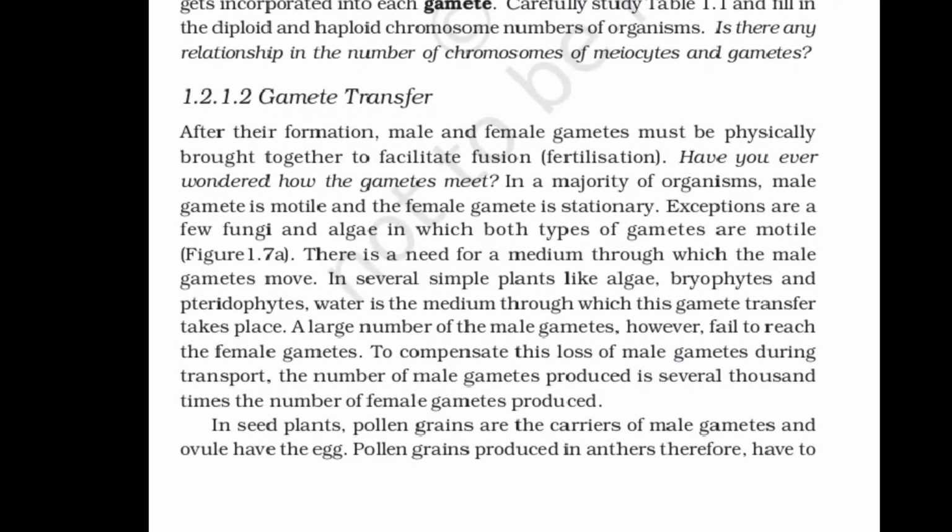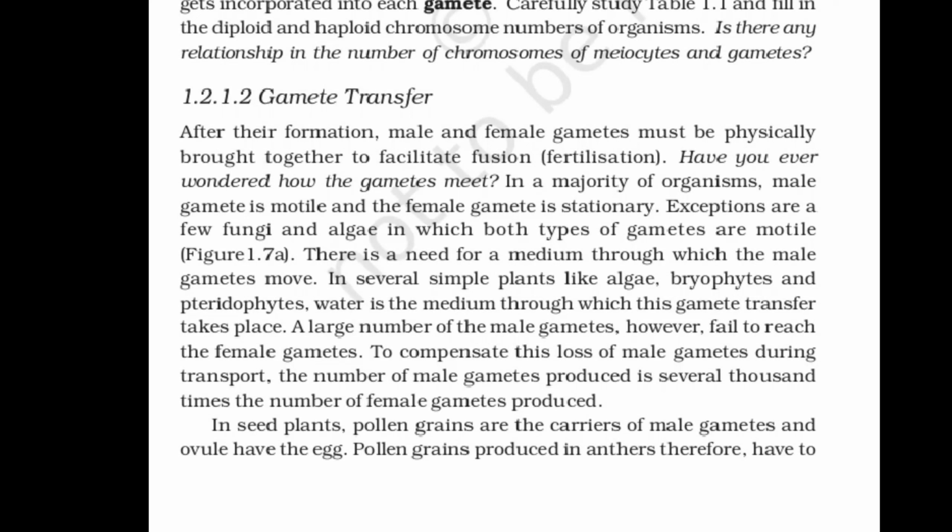Next step of sexual reproduction is gamete transfer. After the formation of gametes, they have to be transferred. In case of lower organisms, there is a need for a medium through which the male gametes have to move. In several simple plants like algae, bryophytes and pteridophytes, water is the medium through which gamete transfer takes place.